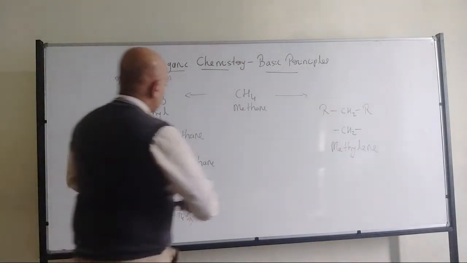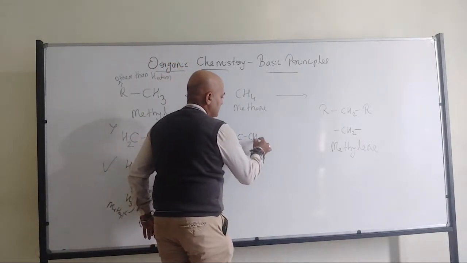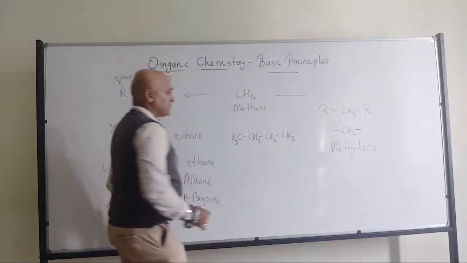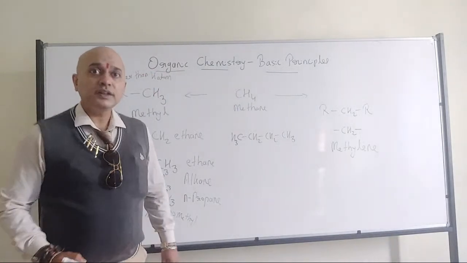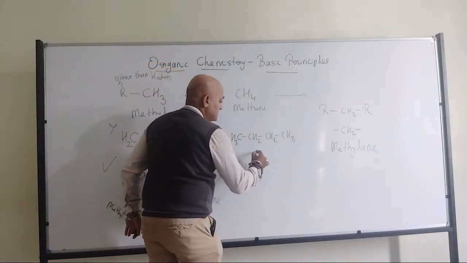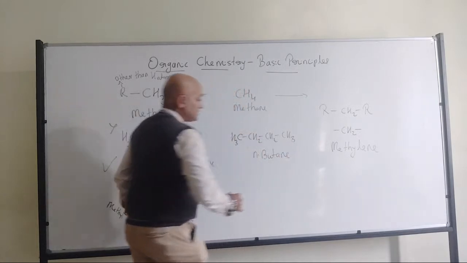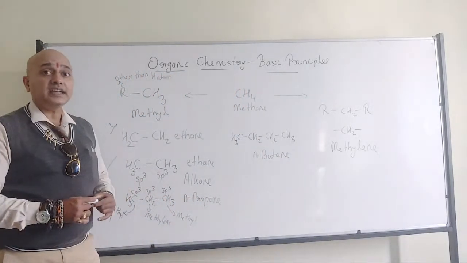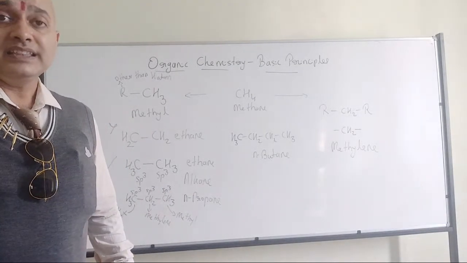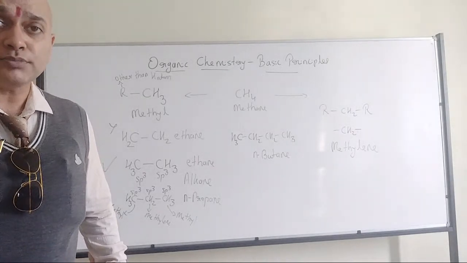Okay, so I will write another molecule which I had written earlier also. CH3, CH2, CH2, CH3. So which is this molecule? Yes, Ashish and Rohan. This is nothing but N-butane. So why am I writing N? N talks about linearity. There is a terminal. That's what N-butane talks about.